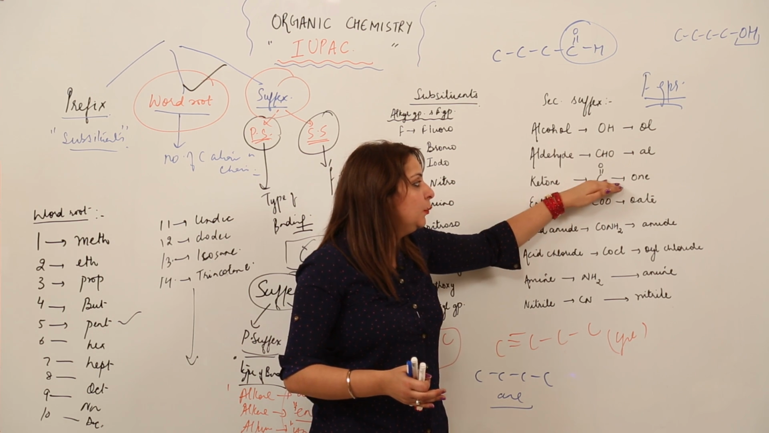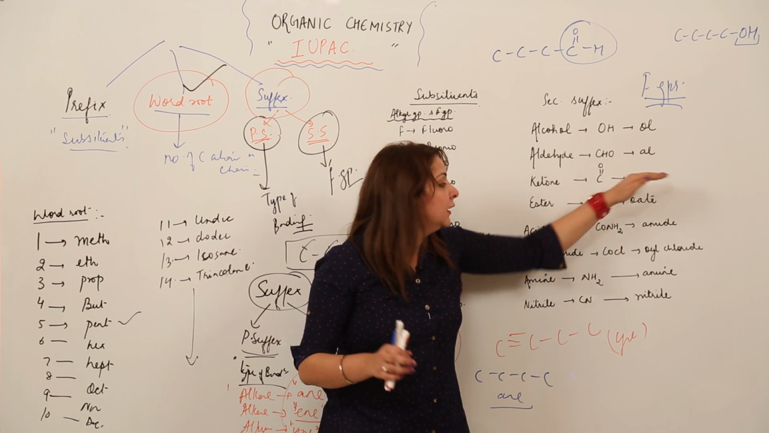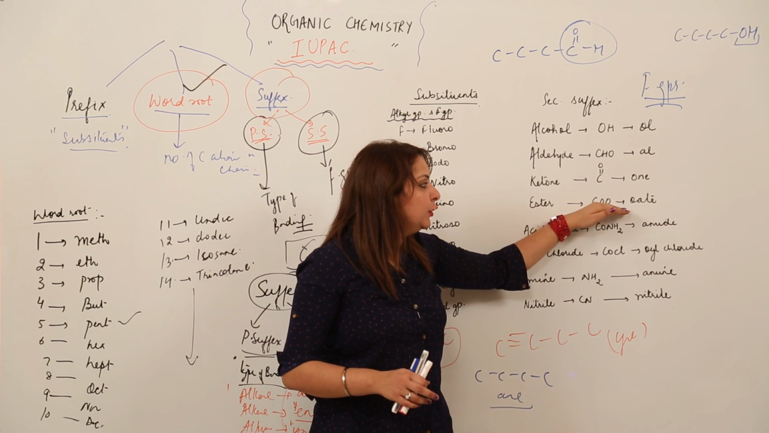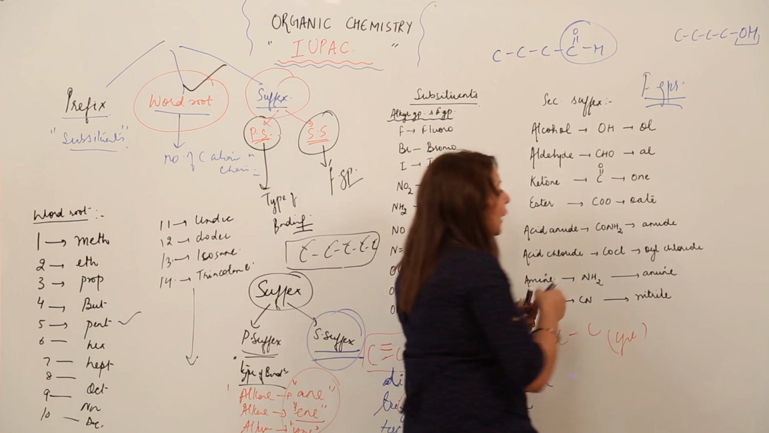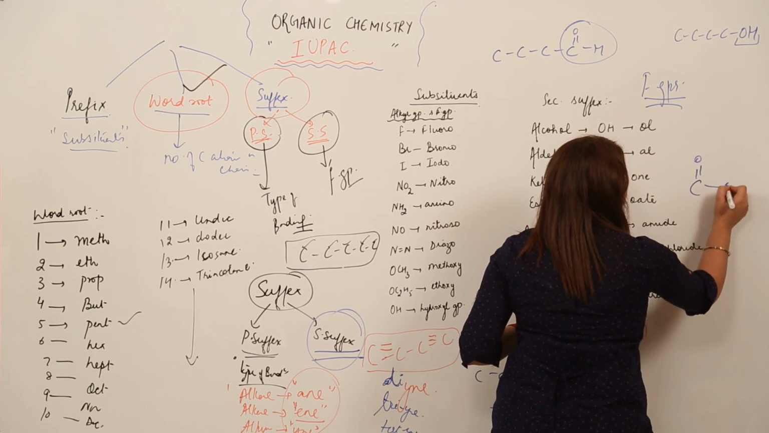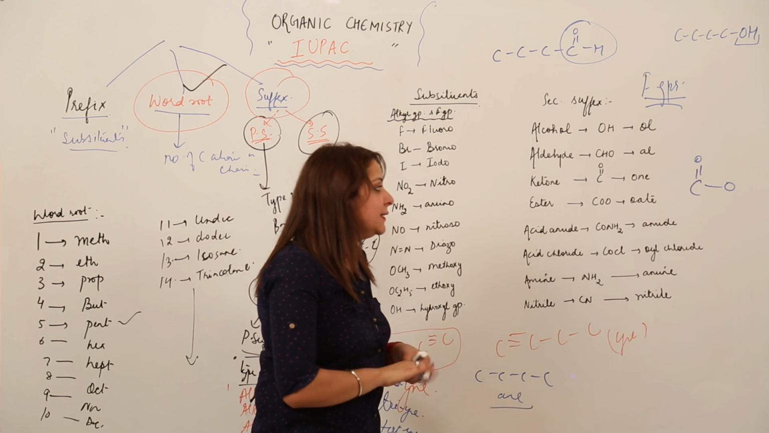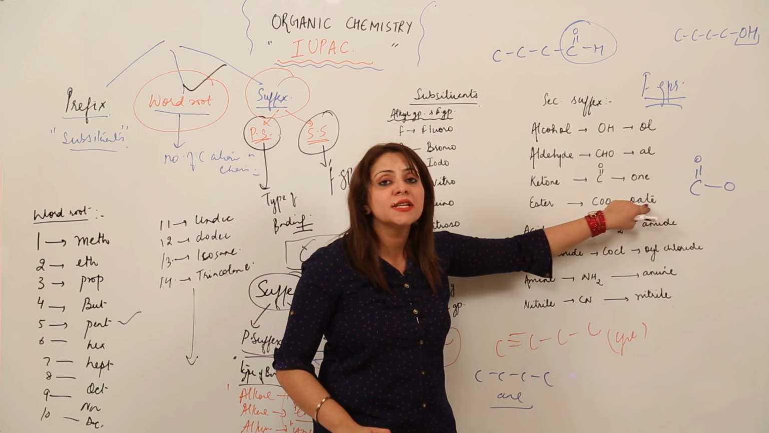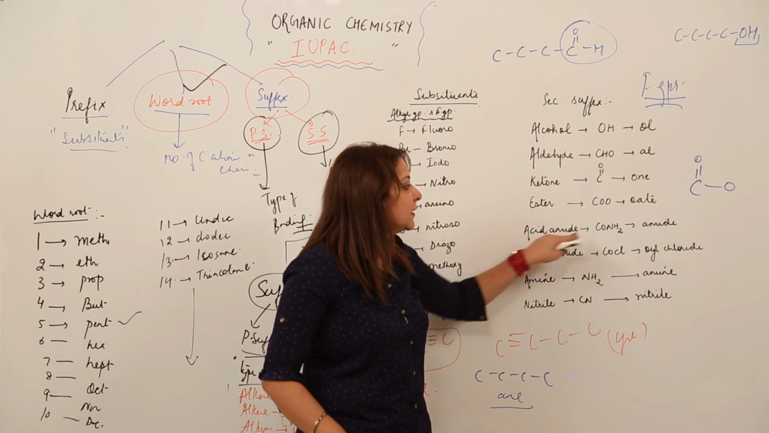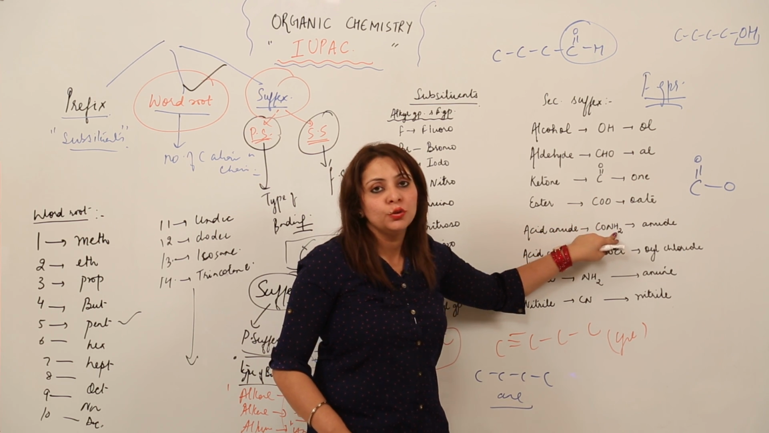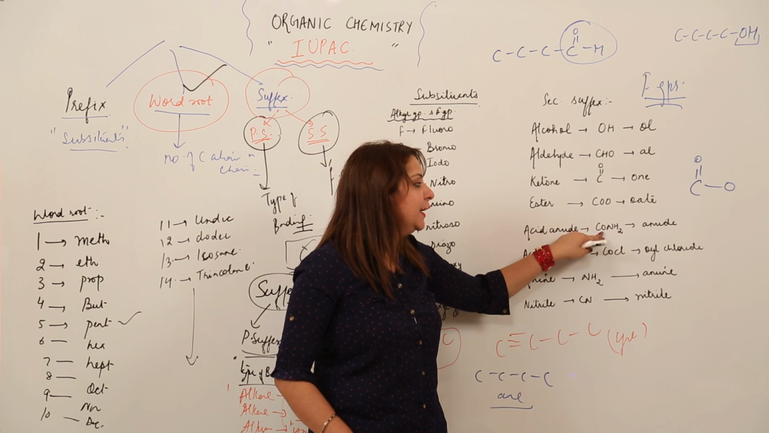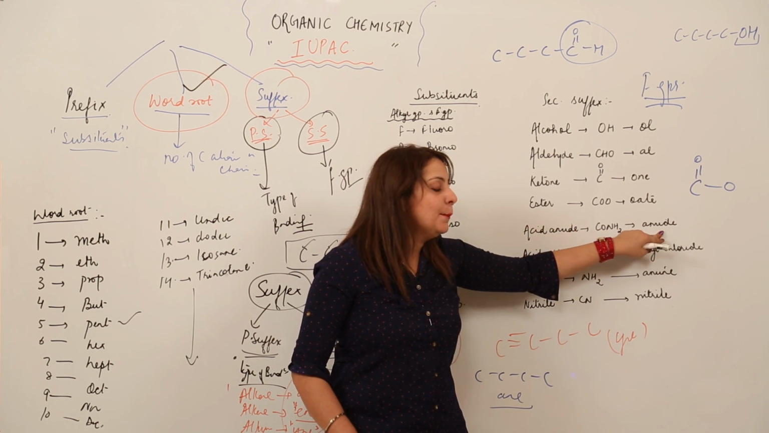Ketone, it is C double bond O and the suffix is "-one". Similarly, ester, COO, in which there is one double bond with O and one single bond with O, right, like this. The suffix used is "-oate". Acid amide, CONH2, right? So it is CONH2 and the suffix used is "-amide".